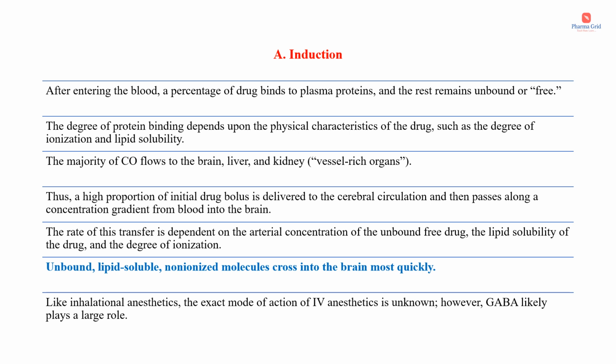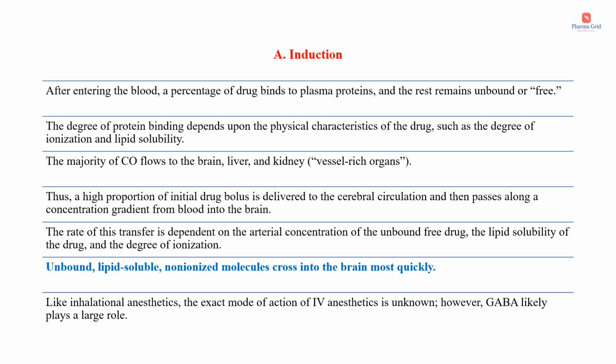After entering the blood, a percentage of drug binds to plasma proteins. We know there are plasma proteins in our blood, that is albumin, alpha-1 acid glycoprotein, globulin, etc. The rest remains unbound or free. The degree of protein binding depends upon the physical characteristics of the drug, such as the degree of ionization and lipid solubility. The majority of cardiac output flows to the brain, liver and kidney. These are the vessel-rich organs.